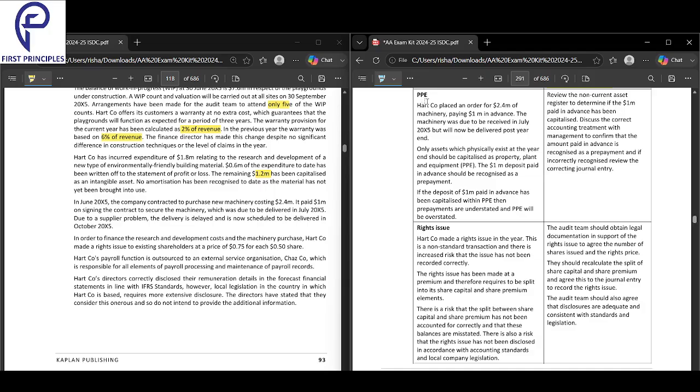So basically, why is it a risk over here? Only assets which physically exist should be classified as property, plant, and equipment. The 1 million deposit paid in advance should be recognized as a prepayment.